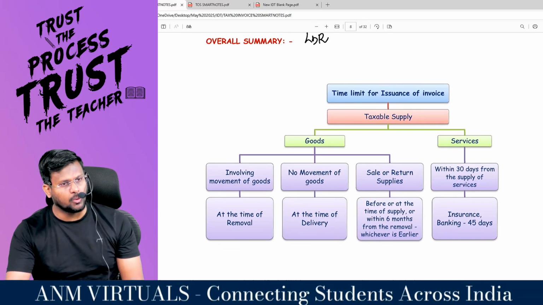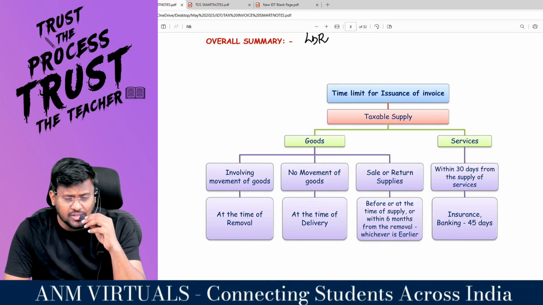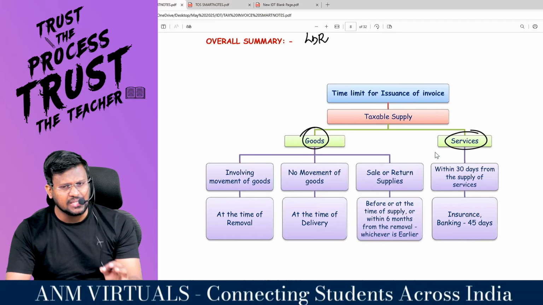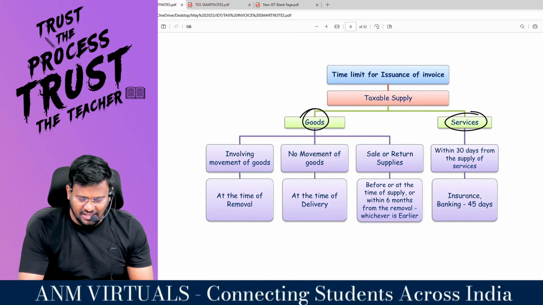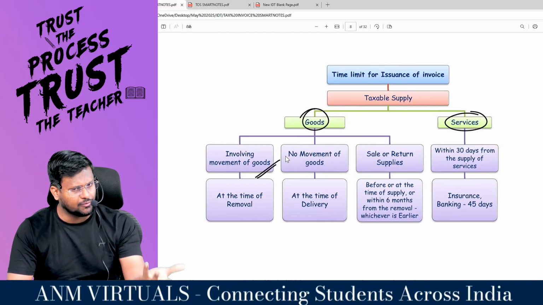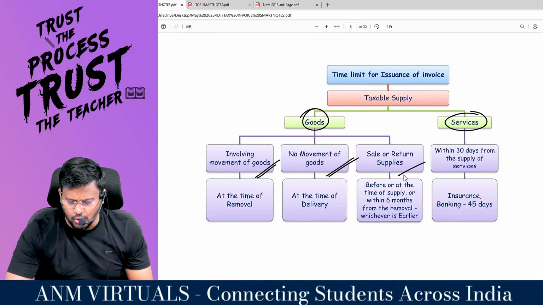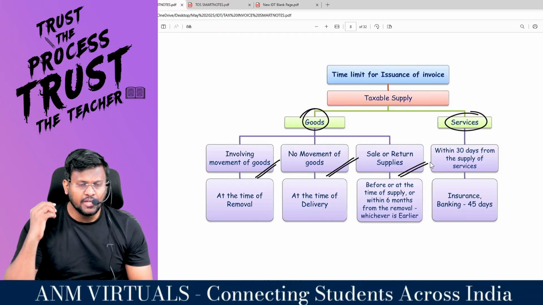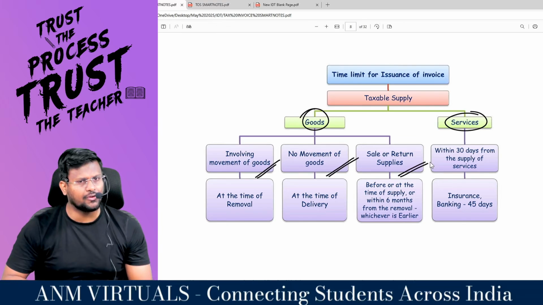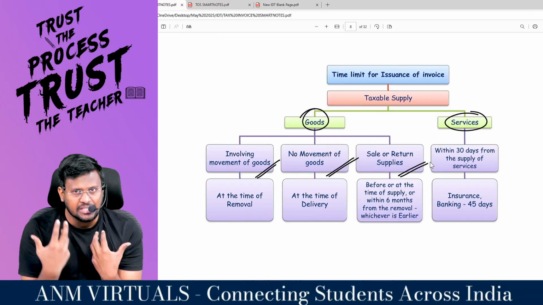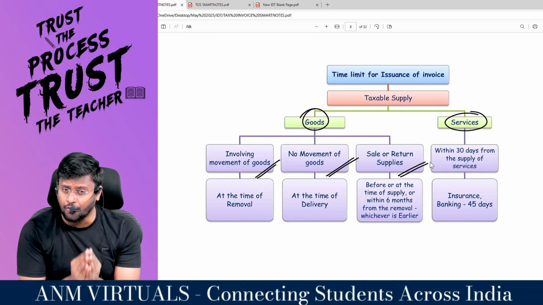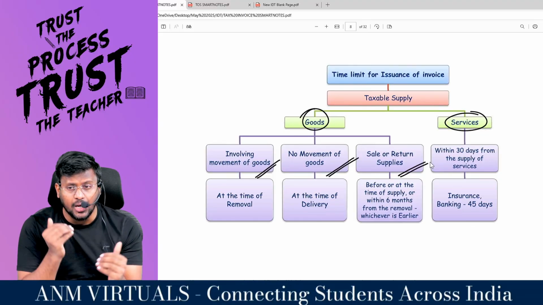Time limit for issue of invoice. In order to issue an invoice, you should make a taxable supply of either goods or services. If you are a supplier of goods, you should check whether the supply involves movement of goods, or does not involve movement of goods, or is on sale or return basis. If the supply involves movement of goods, you are supposed to raise the invoice on or before the date of removal of goods. If the supply does not involve movement of goods, you are supposed to raise the invoice on or before the date of delivery of goods or goods made available to the recipient.